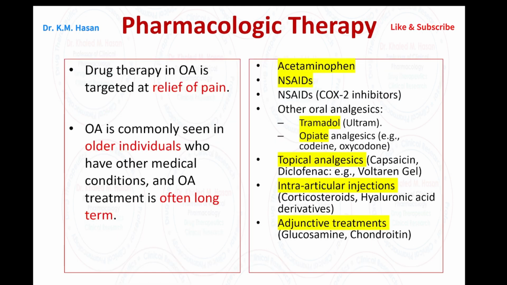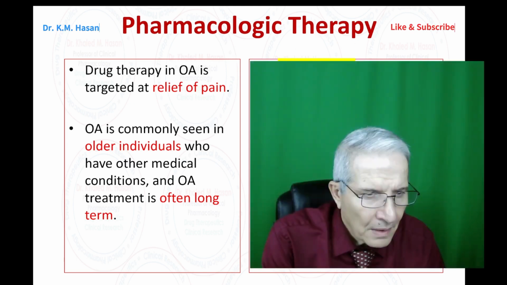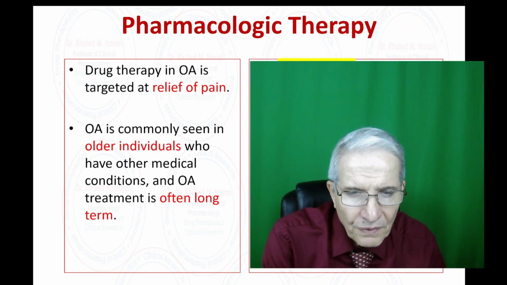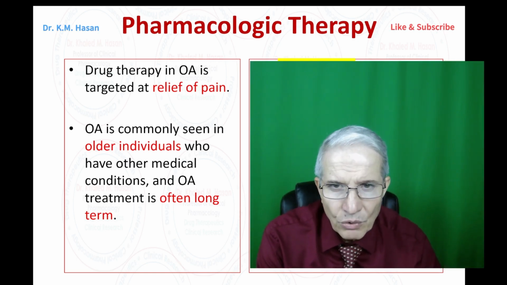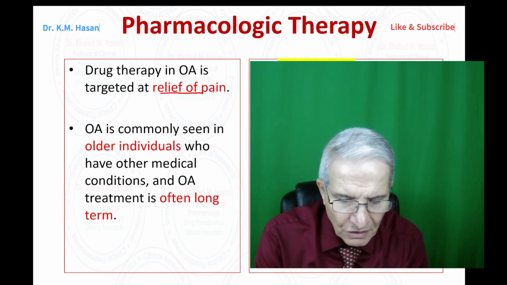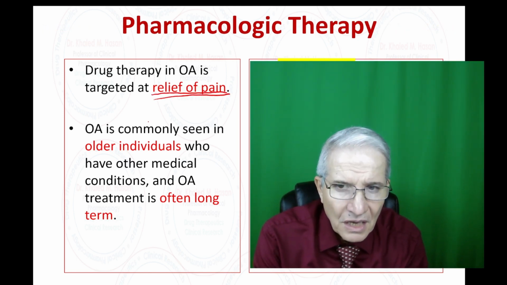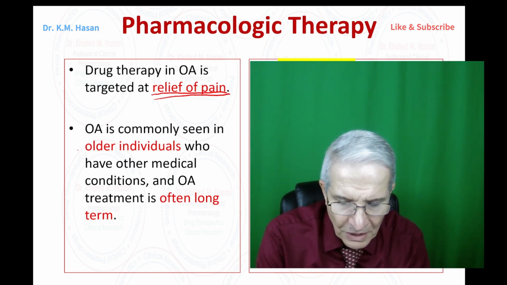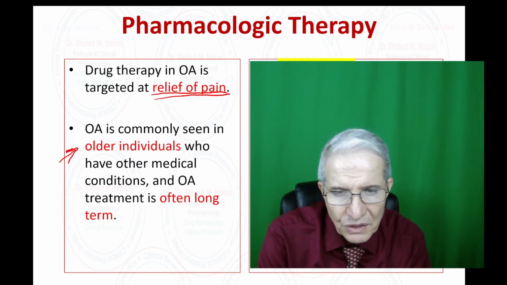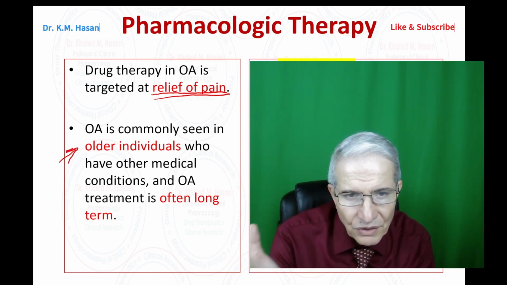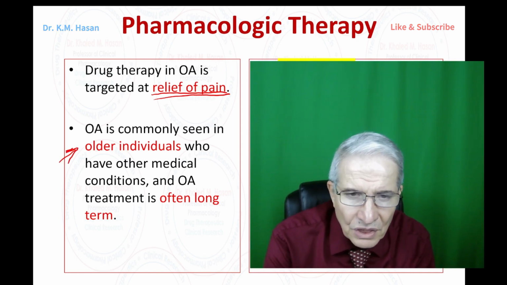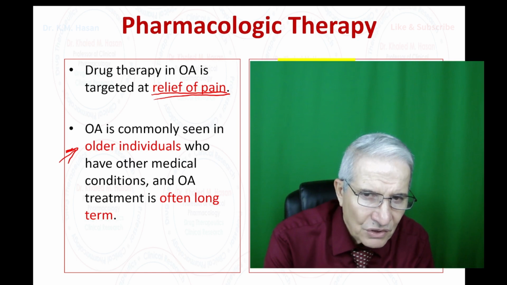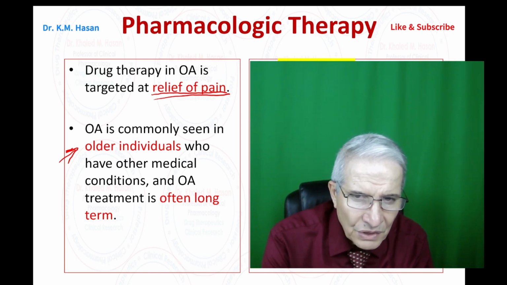Okay, what about pharmacological therapy? What type of drug are you going to prescribe to your patient here? As you can see, the goal of the pharmacological approach for this patient will be targeted to relieve pain. What else? If you have older individuals, we normally have to take other issues into consideration. For example, when you have elderly people around 70 years old with other conditions such as heart disease, hypertension or diabetes, we need to take all these into consideration when you treat the patient.